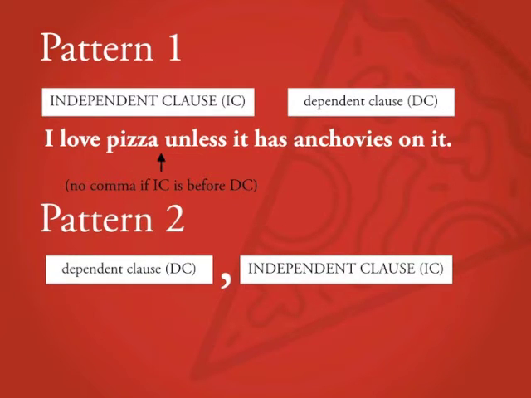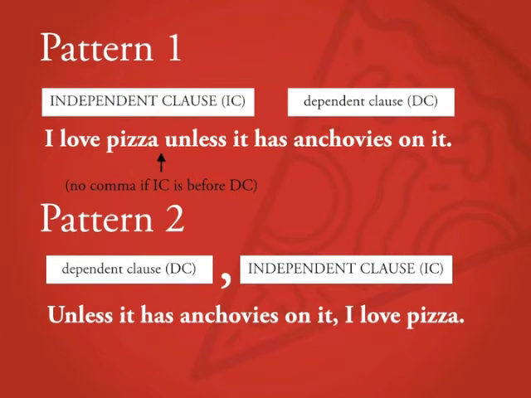The second pattern begins with a dependent clause, and then that's followed by a comma and an independent clause. Unless it has anchovies on it, I love pizza. Notice that in this example, the pattern requires a comma because the dependent part of the sentence comes before the independent part.